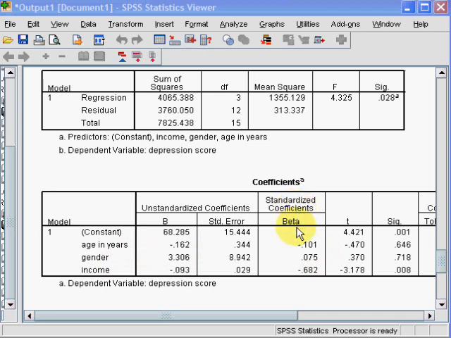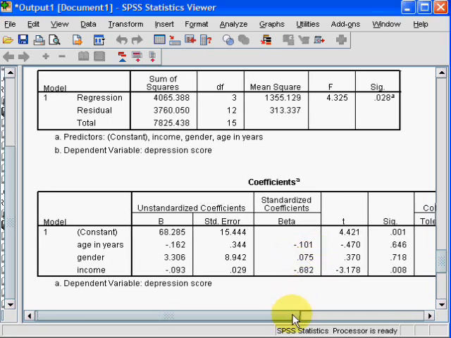They're called betas. And these are the same things reflected not in the absolute scores, but in terms of standard deviations. So, in other words, as age increases by one standard deviation, depression score decreases by minus 0.1 of a standard deviation of depression score. Okay, so everything is standardized. It's standardized in terms of standard deviations. So as gender changes by one standard deviation, depression score goes up by 0.07 of a standard deviation in depression score.